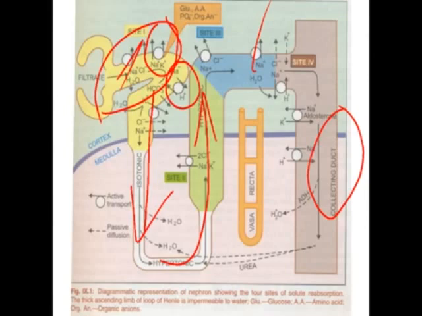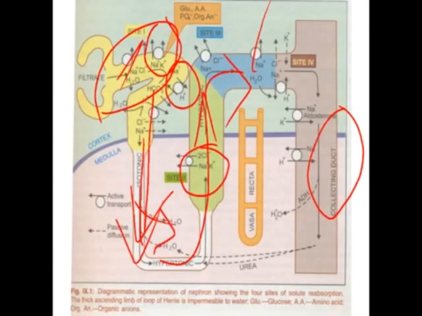Then it goes to this part, that is the convoluted tubules. In this part, there are two types of channels or co-transporters present. This is the sodium chloride co-transporter. One molecule of sodium and one molecule of chloride together enter into the blood. That is the reabsorption of these molecules, and then a single sodium ion is responsible to undergo reabsorption into the blood.